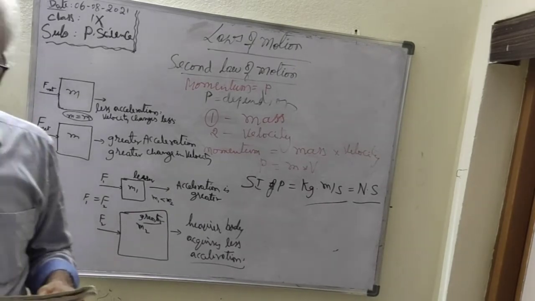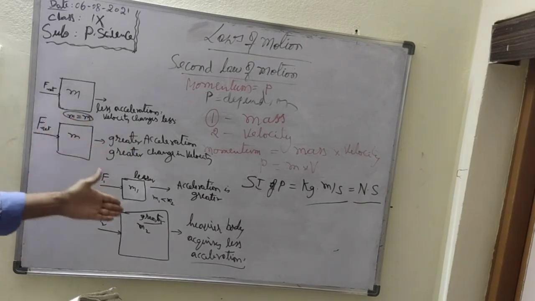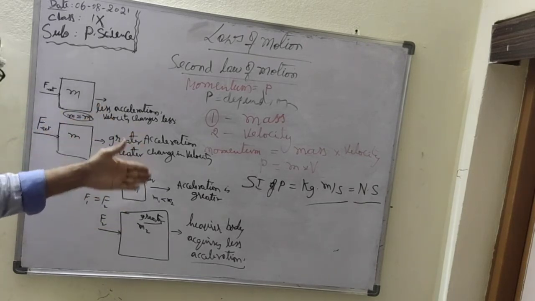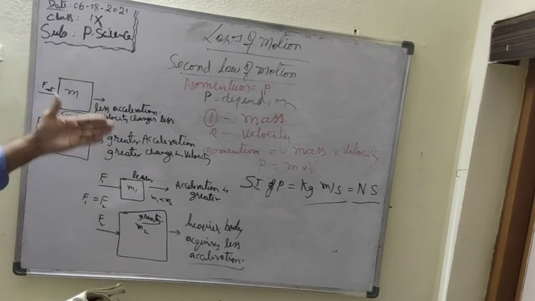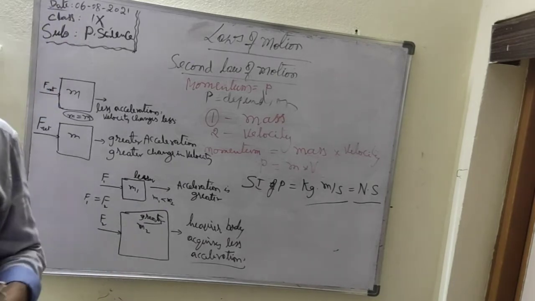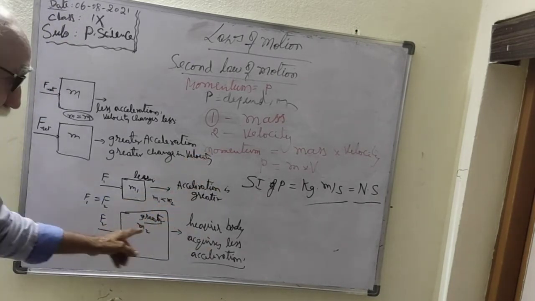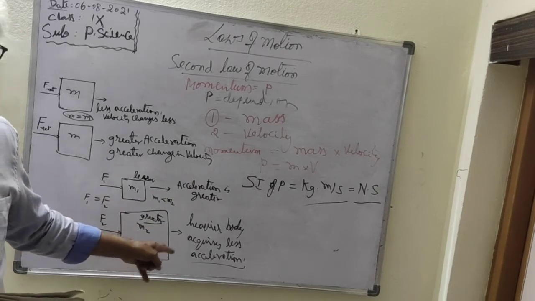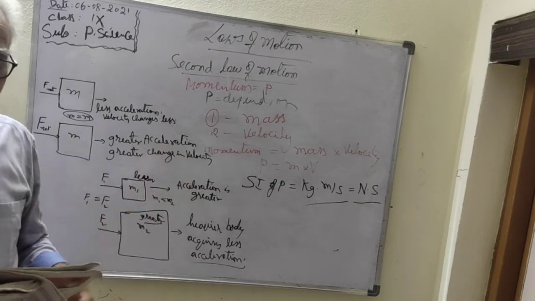In both the cases objects are accelerating, but the difference here is the difference in the applied force, and here the difference in the mass. So if the mass is greater, it will not speed up as quickly, it will not gain speed as quickly as the lighter mass.